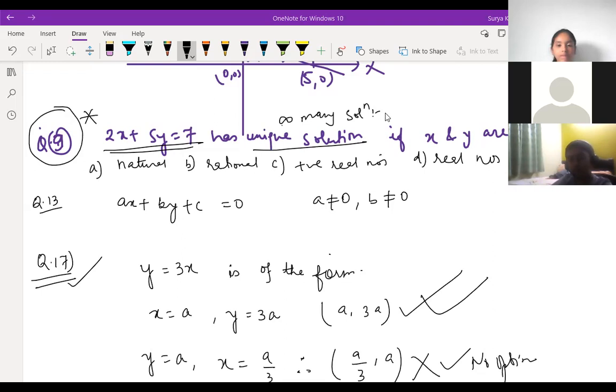Unique solution. See children, sir, here it's natural numbers. See here, if you put any other thing, suppose you put half, half plus half means 1. And if you do for 1, then 6 by 5 should come. We can do it like this, no? We can keep x is equal to half and y is equal to 6 by 5. Correct? This also we can keep. But then again we can have many solutions.